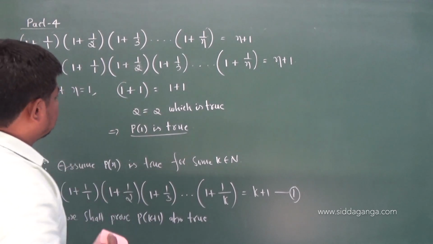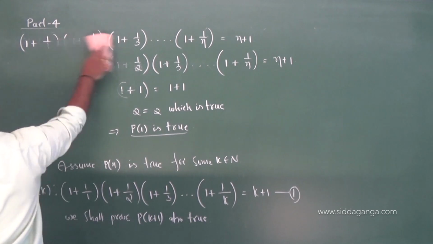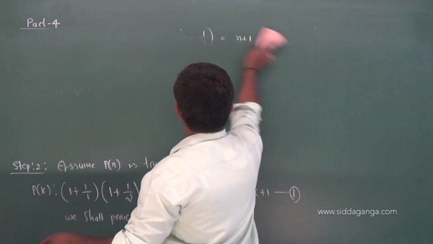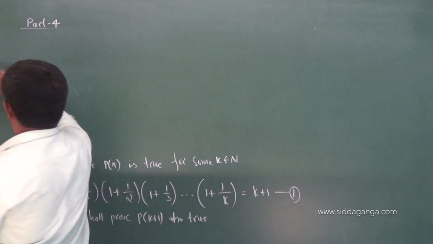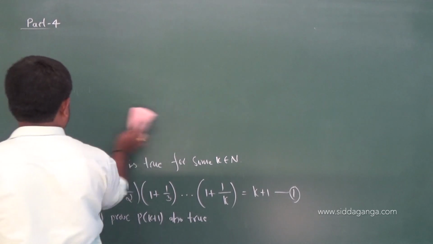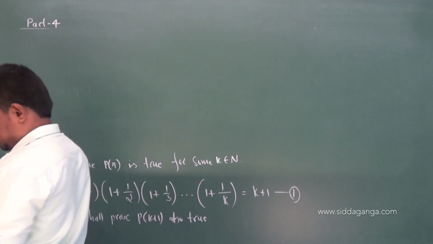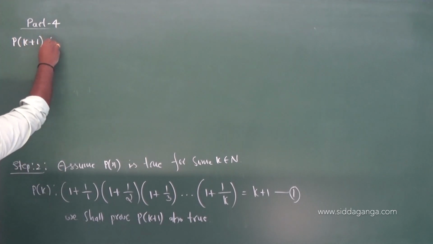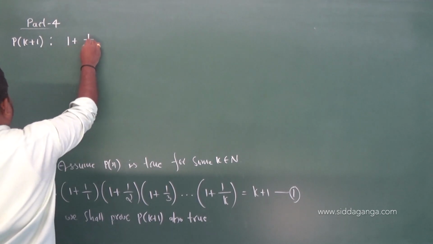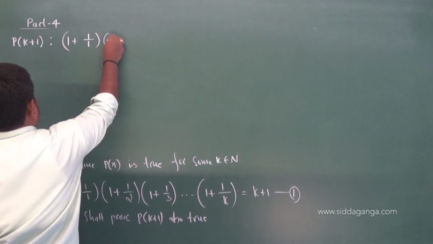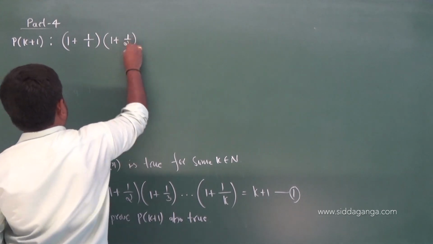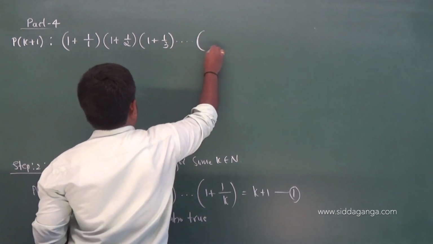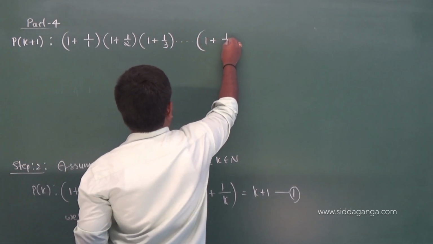Now let me write what P of k plus 1 is. The first term is 1 plus 1 by 1, then 1 plus 1 by 2, into 1 plus 1 by 3, and the kth term is 1 plus 1 by k.